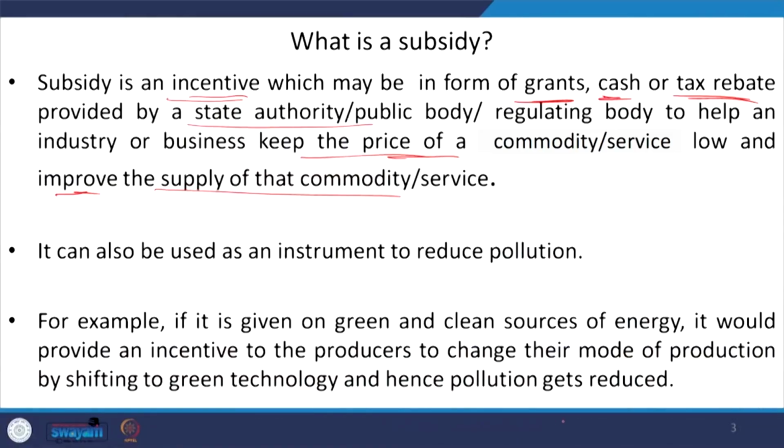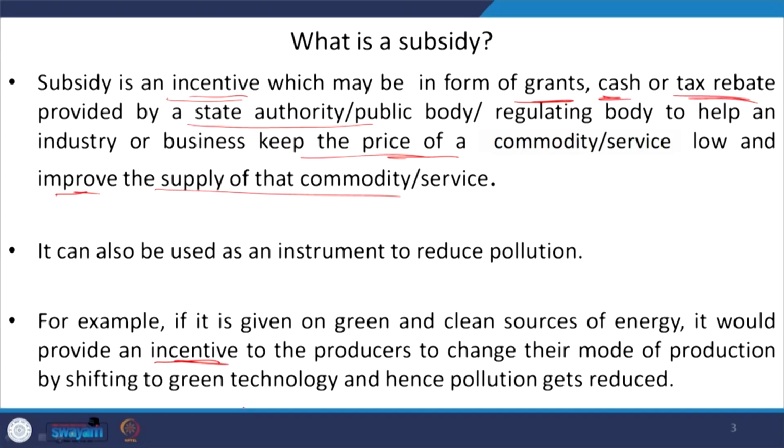Suppose we are talking about the difference between green and clean sources of energy, and obviously we are emphasizing green sources of energy nowadays. That is why, in order to promote more green energy production, we need to provide some kind of incentive to those producers who are producing these green energies.